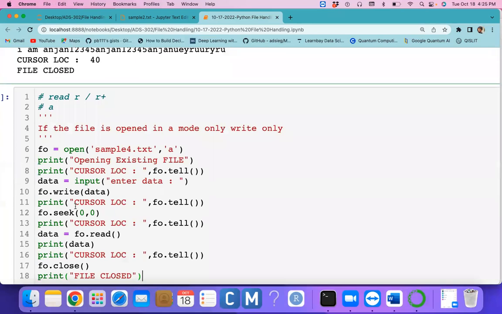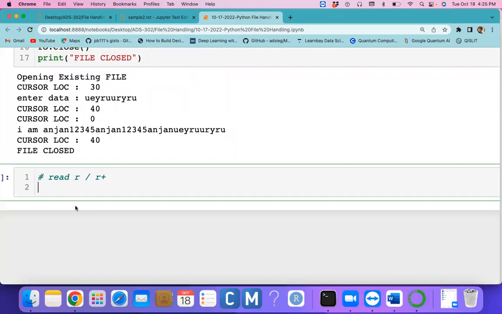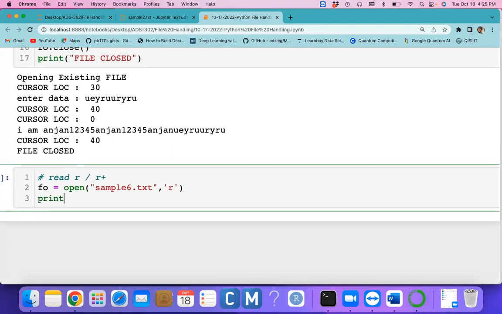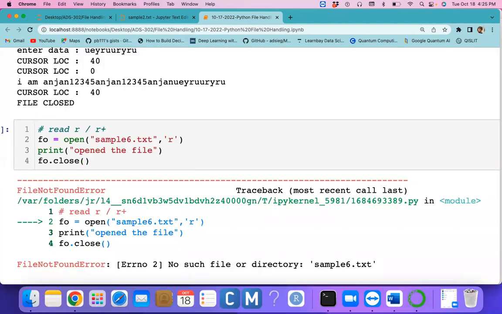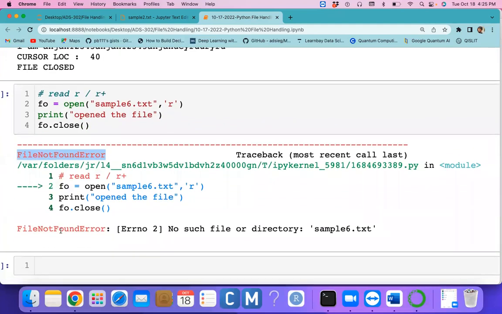For example, you are opening a file, sample6.txt, but the file does not exist. If the file does not exist and you try to open it, you will get a file not found error. You can't open the file if the file does not exist. So this is fine.